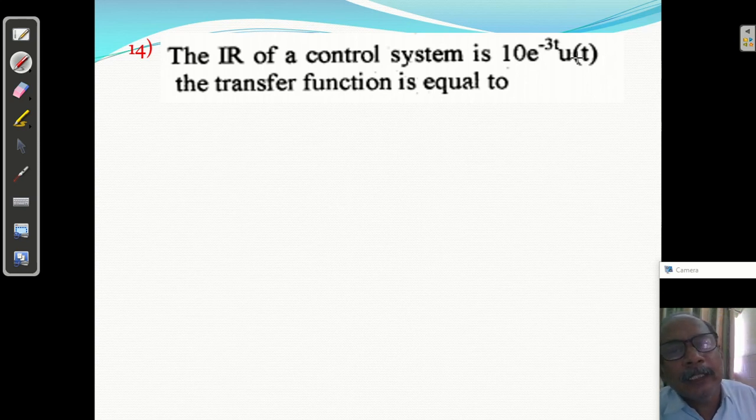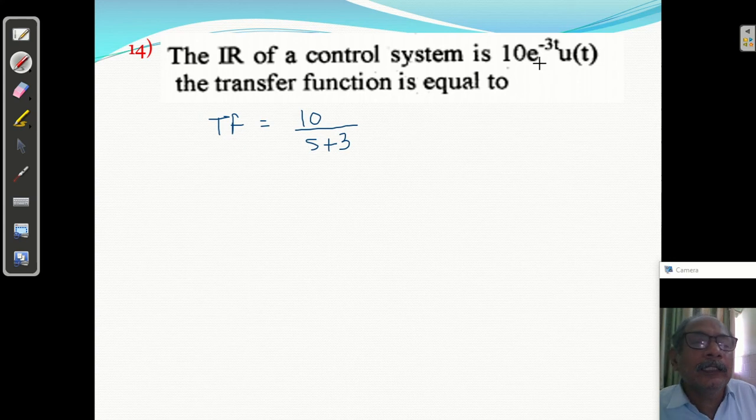Impulse response अगर ये है तो transfer function will be same. Transfer function क्या होगा? ट्रांसफर फंक्शन मतलब s domain में जाना है ना. So 10 e raised to minus 3t का क्या होता है upon s plus 3. e raised to minus 3t का लाप्लास ट्रांसफॉर्म होता है 1 upon s plus 3.